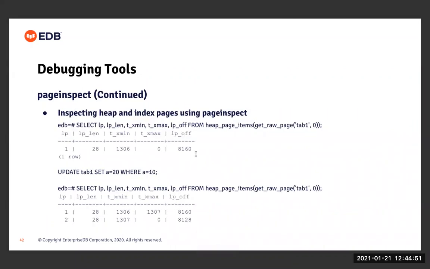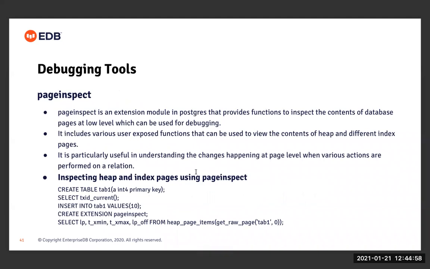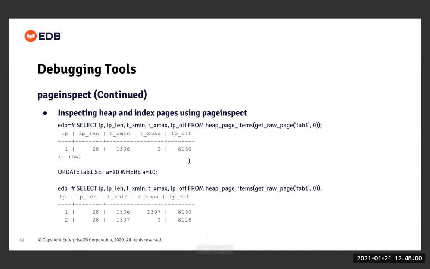You can see here that in page 0 of table tab 1, since we inserted one tuple, right, insert into tab 1 value 10, there is one entry available in page 0 of table tab 1, and the offset at which the value 10 got inserted is 8160, and the length of the value is 28 bytes.